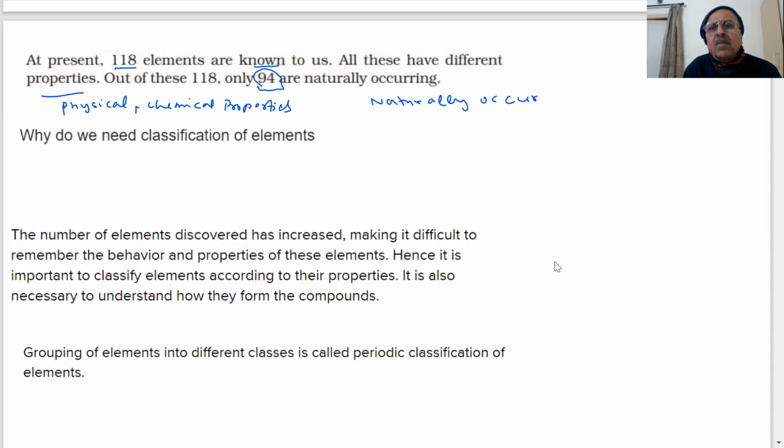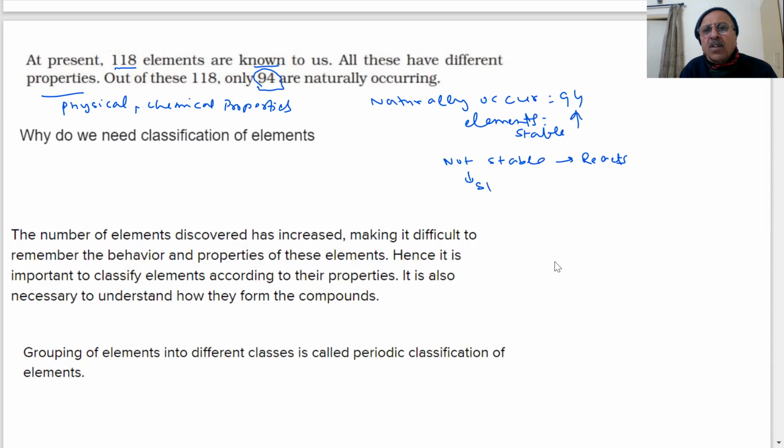In nature, what we found, 94 elements. If they are stable, student, they will exist. If something is not stable, it reacts. What happens? It reacts. Or if it is not stable, it has a short life. It will transform into something else. It will change. It is not stable. It will break into some other species, into smaller things.